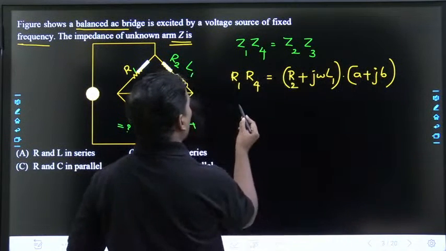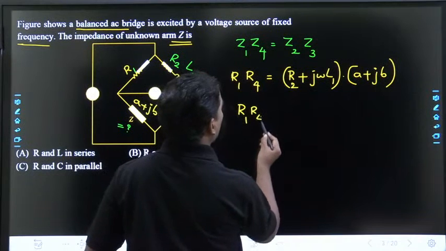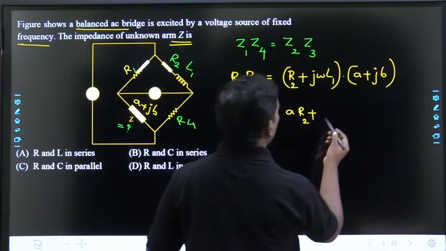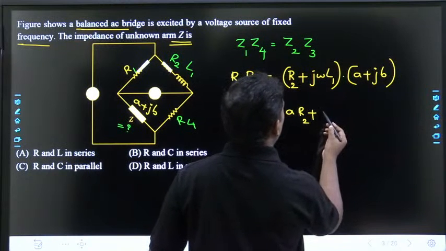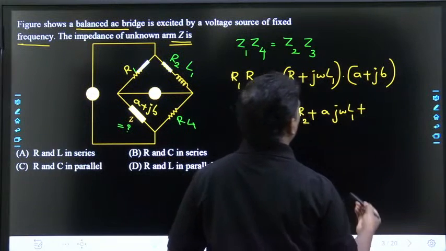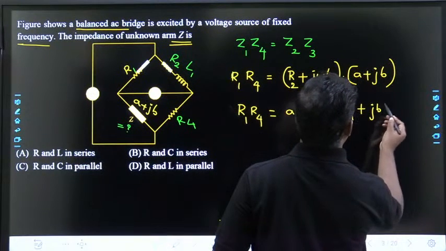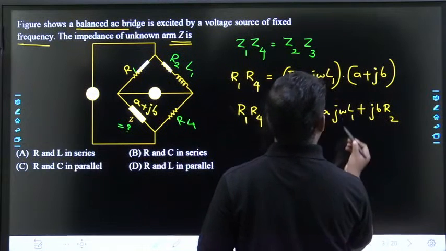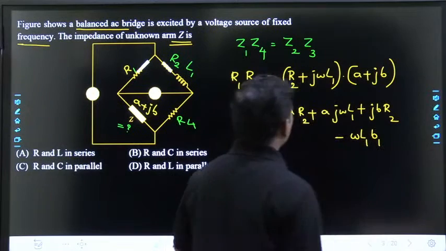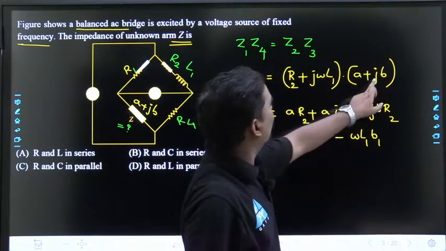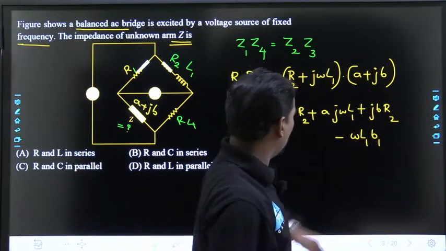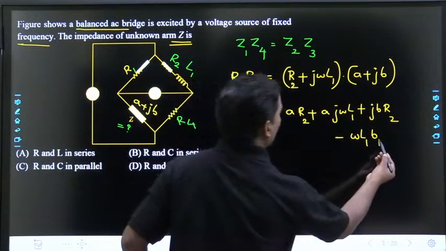Okay. So now if you do multiplication, R1 R4 is equal to AR2 plus A J omega L1 plus JBR2 plus J square minus omega L1 B. Am I right? AR2 plus A J omega L1 plus JBR2, J into J, J square, minus omega L1 B. Okay, no confusion.